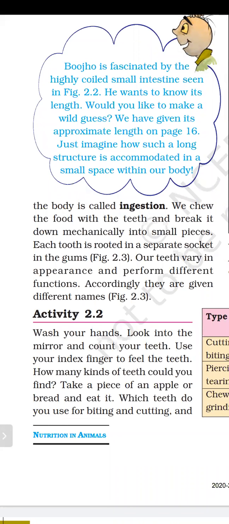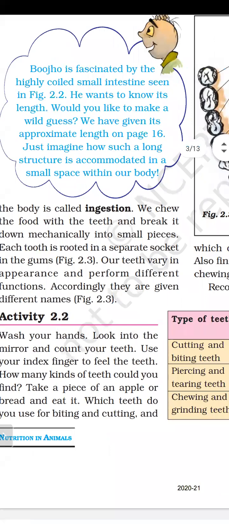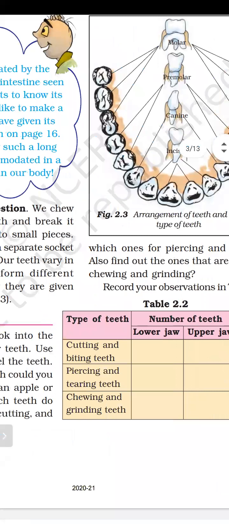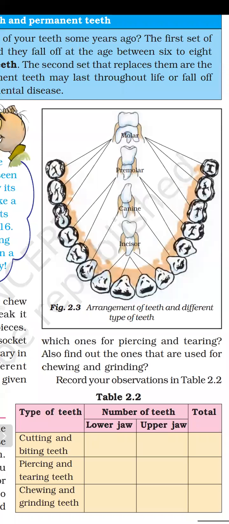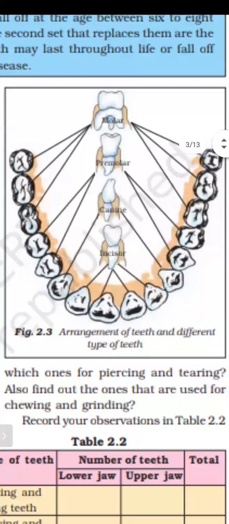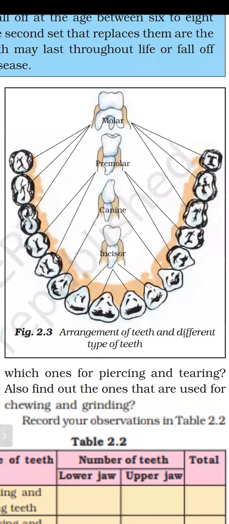So recall those topics. We have 4 types of teeth: molar, premolar, canine, and incisor. So molar and premolar, what are their functions? Molar and premolar teeth basically play an important role in grinding the food.